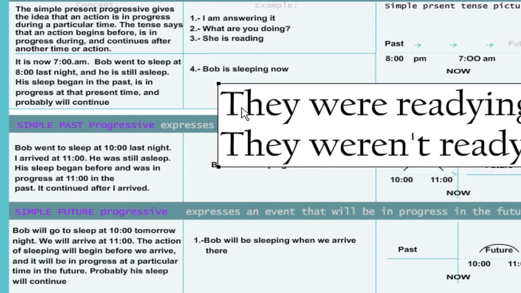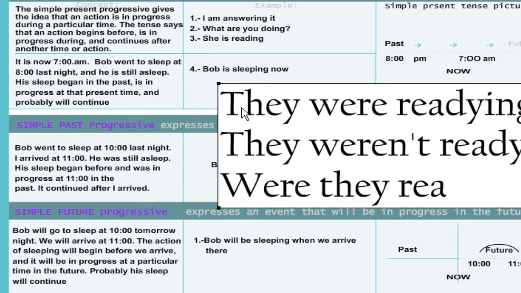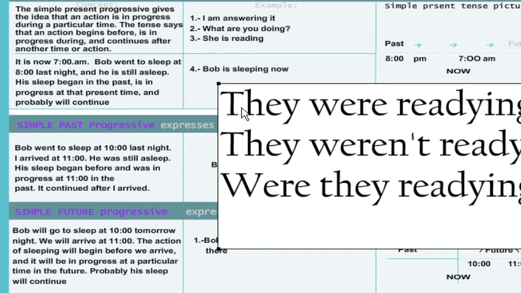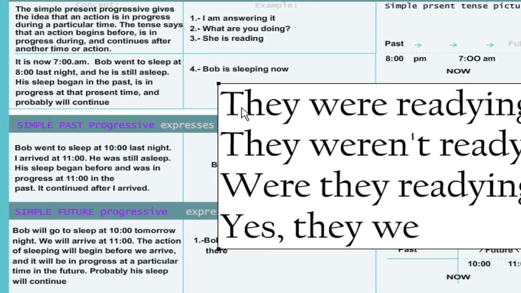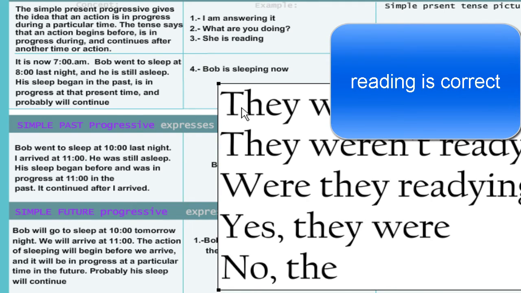Right? And what is the question? Were they reading? Yeah, because we form it with the auxiliary. Were they reading? And a question mark. Yes, they were. Or no, they weren't. So that's it.